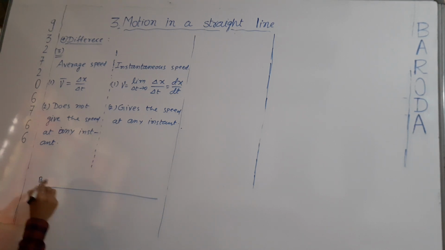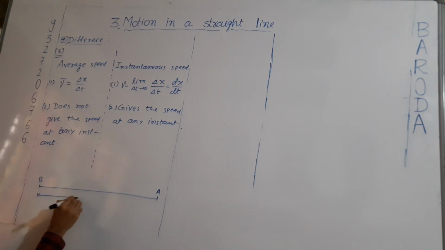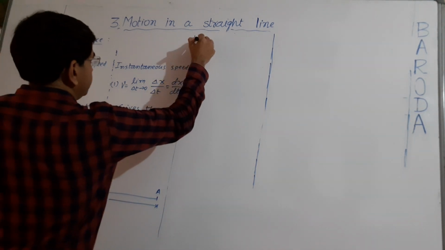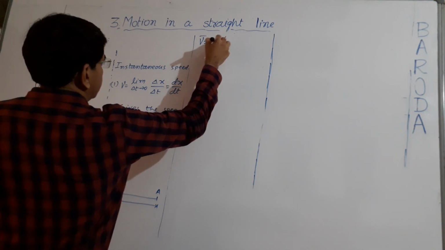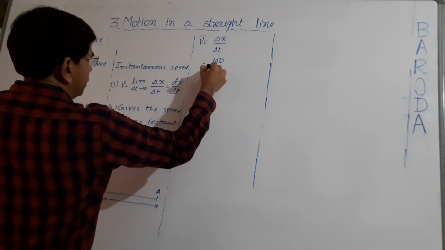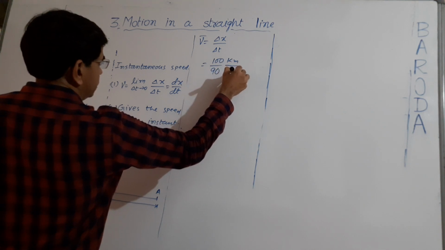Here it is Baroda. Here it is Ahmedabad. Distance between Baroda and Ahmedabad is 100 km. One car travels this distance in 90 minutes. So average speed of the car will be V bar equal to delta x by delta t, that is 100 by 90. 100 is in kilometer, 90 is in minute.